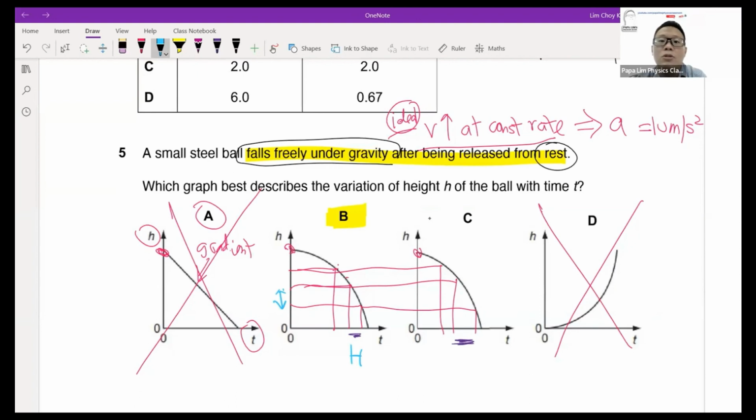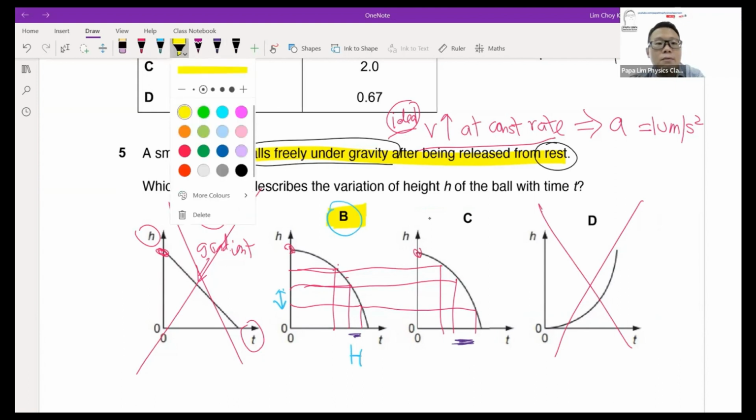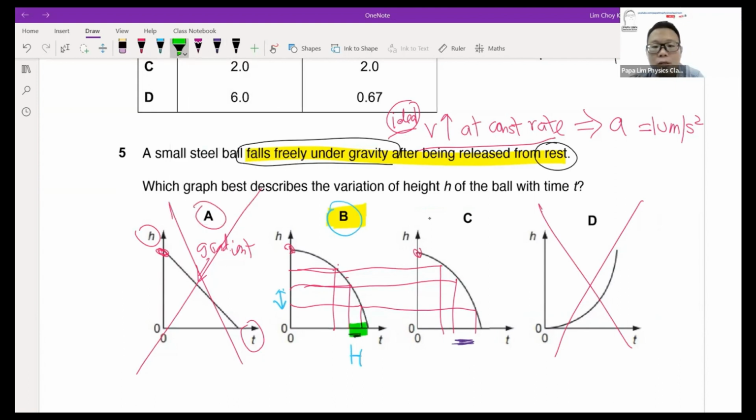Okay, because the speed is actually getting faster and faster. That's why between these two graphs, although they are very similar, the rate of decrease of the height will actually give us an indication of how fast the speed is. Because of this indication, this change in time will tell us that the option for the scenario described should be B. Okay, B will describe the scenario given in the question. So just take note of this.